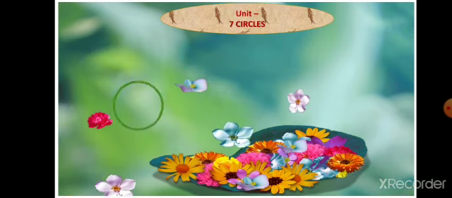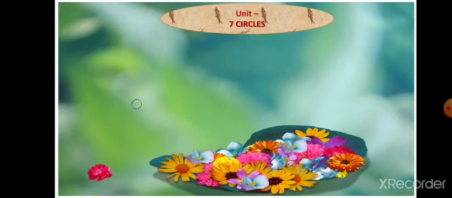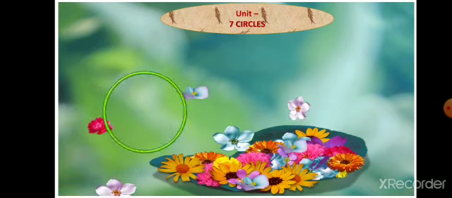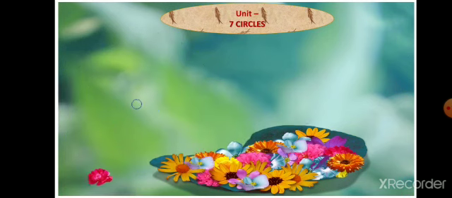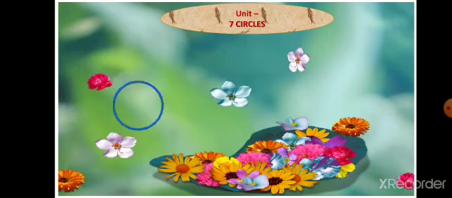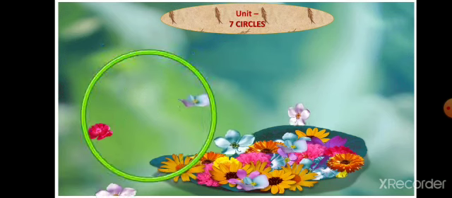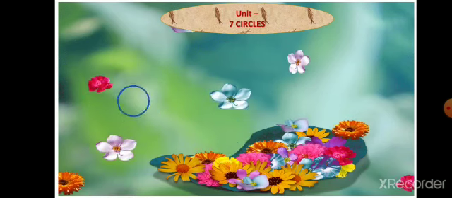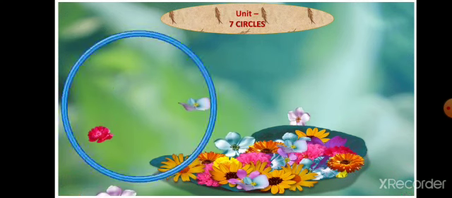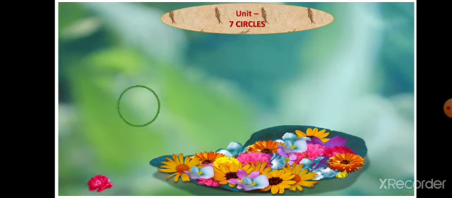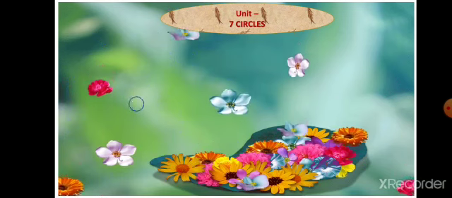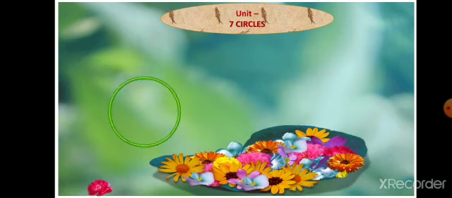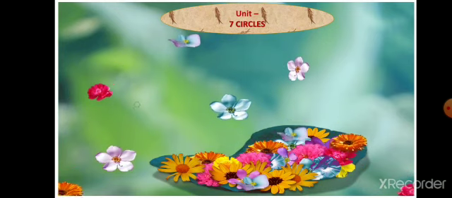Unit 7, circles. So in this chapter we are studying to identify the geometrical instrument box items like scale, divider, compasses, protractor, set squares, circle, radius, center point. Construction of a circle of given radius with the help of the compasses.